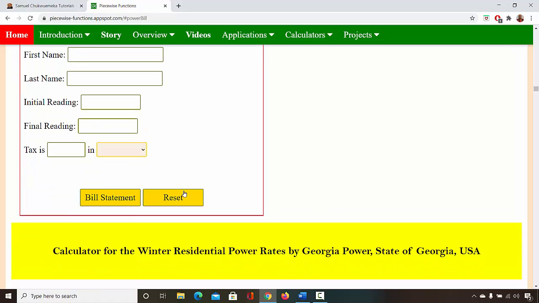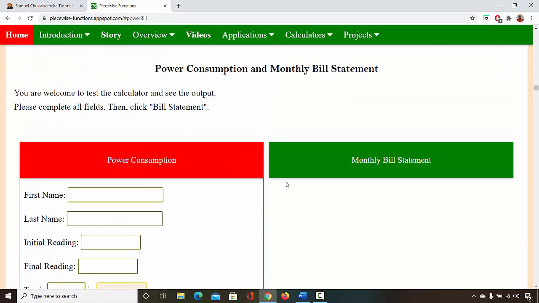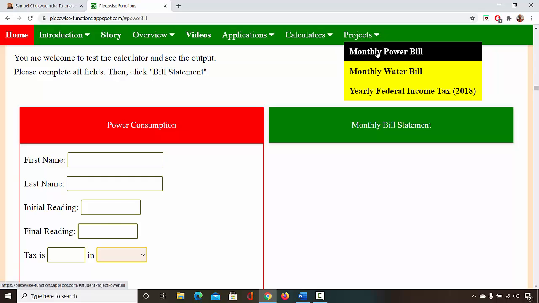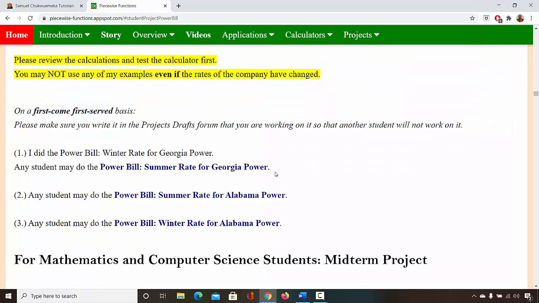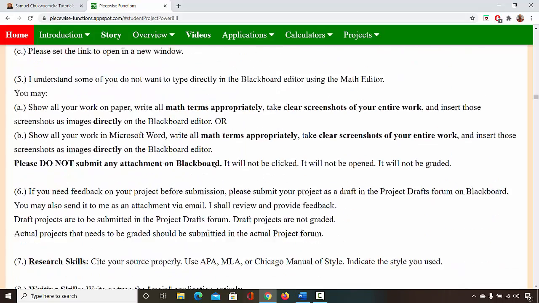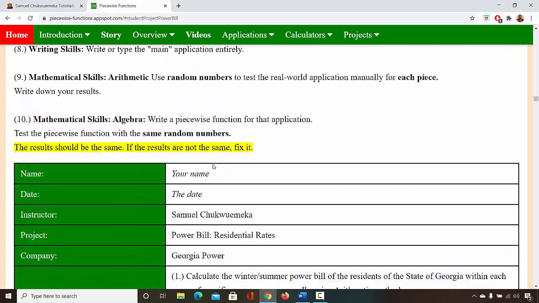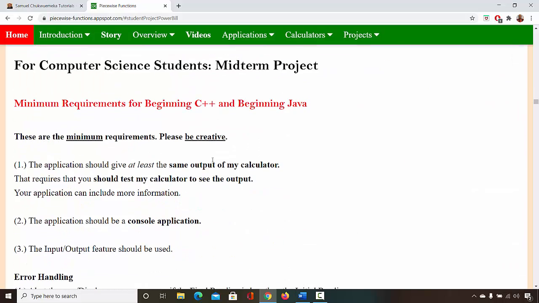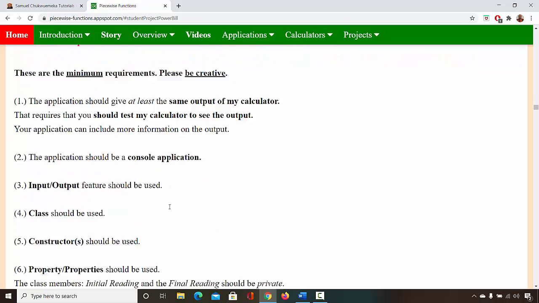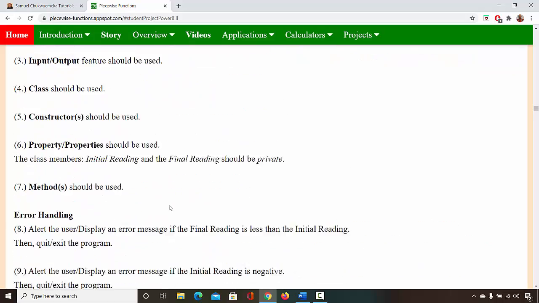And if you want to use this as a project, because I use this as a project for my students, under this project here, you can look at what I require for my students, and see if it's something that you can use for your students.